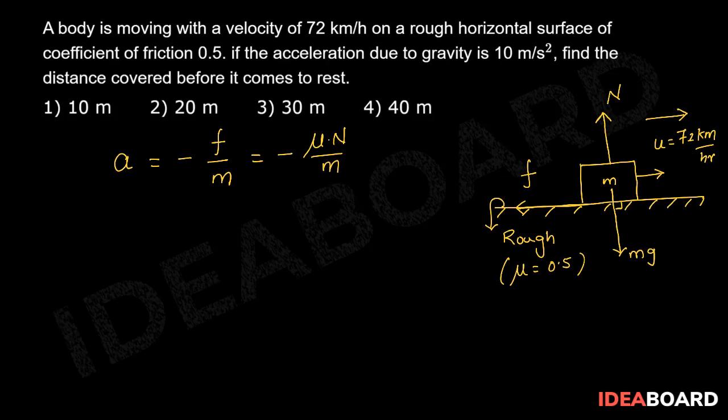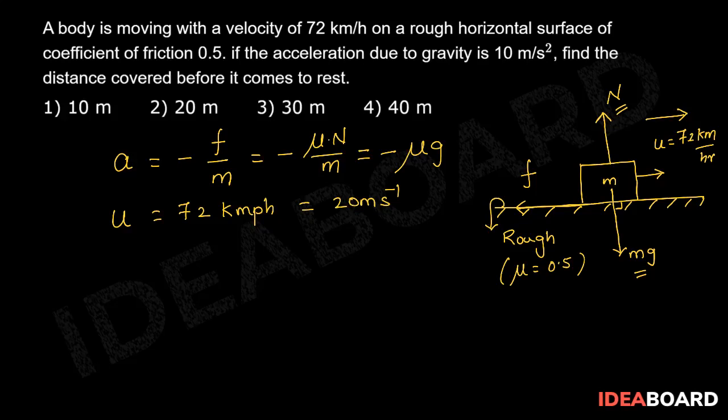And from the FBD it is clear that the object is in vertical equilibrium, so N will be equal to mg. So this will be equal to minus mu g. Now initial velocity is 72 kmph, which is equal to 20 meter per second.